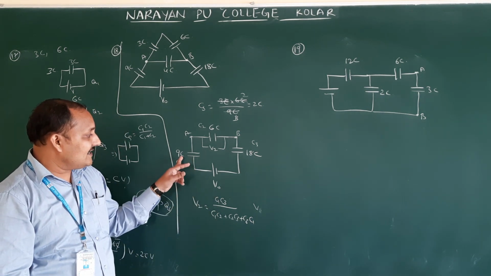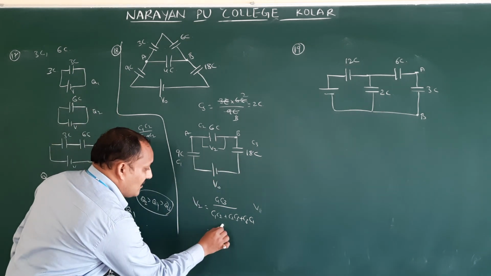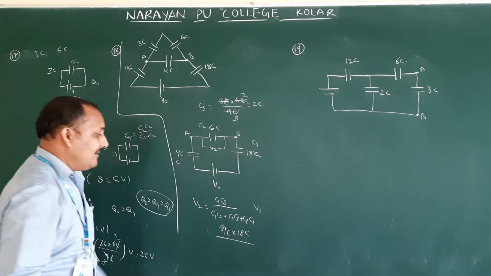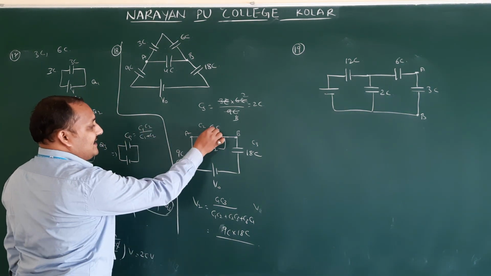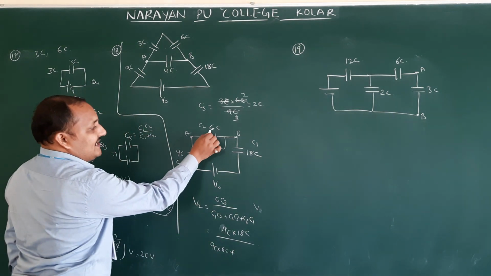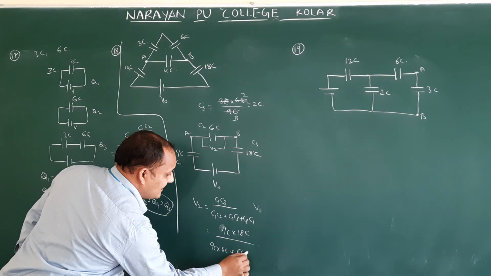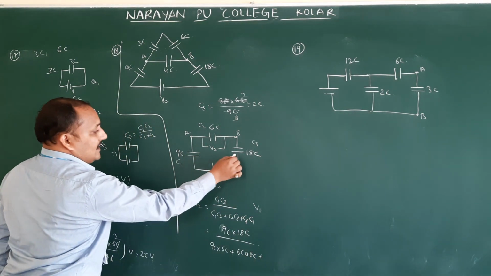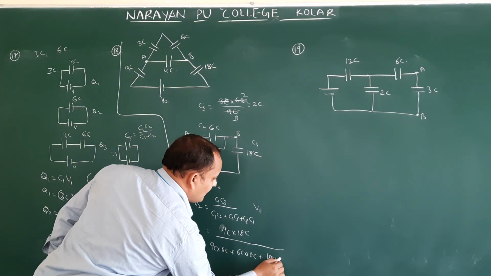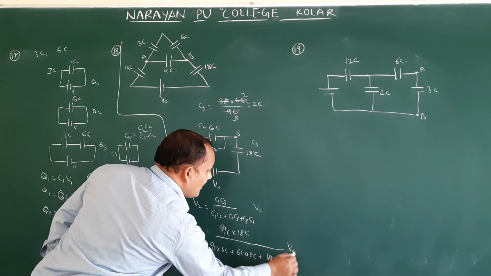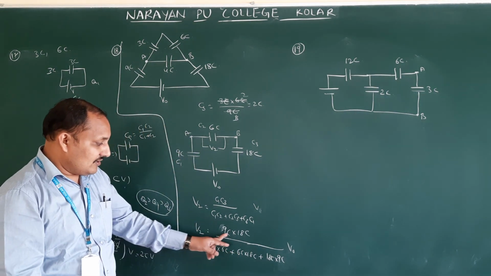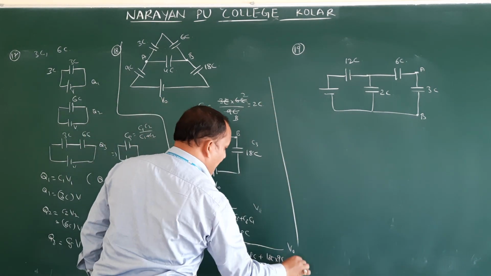Now see here. What are C1, C3 here? C1 is 9C, C3 is 18C. So 9C into 18C divided by C1 C2, that is nothing but 9C into 6C, plus C2 C3, 6C into 18C, plus C1 C3, 18C into 9C, in place of V now. So if you solve this one, you will get the direct answer. So 9C, 18C you can write like that.